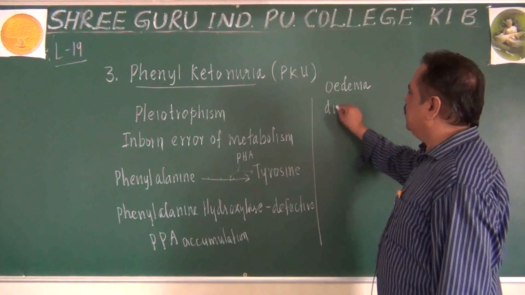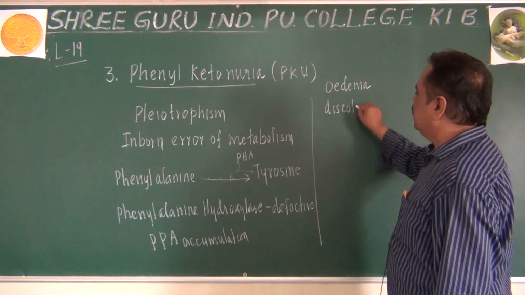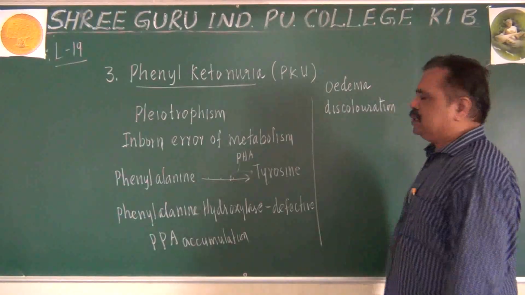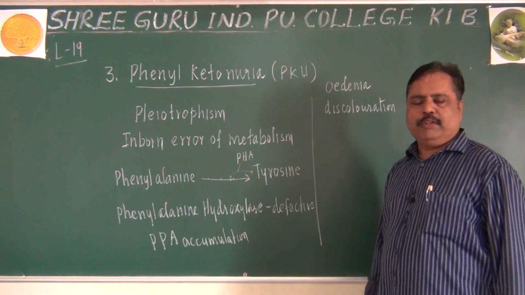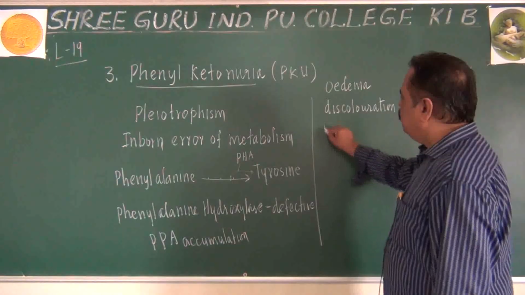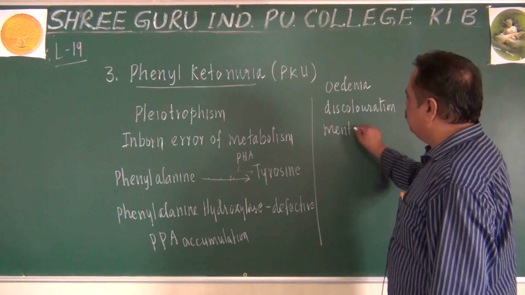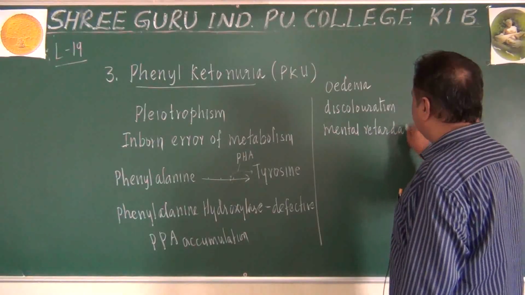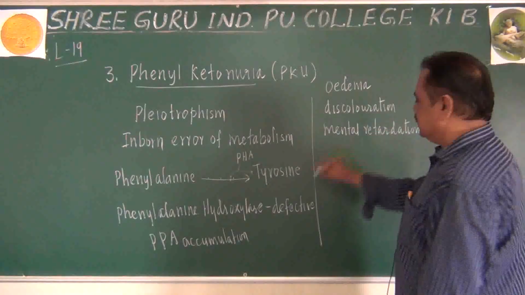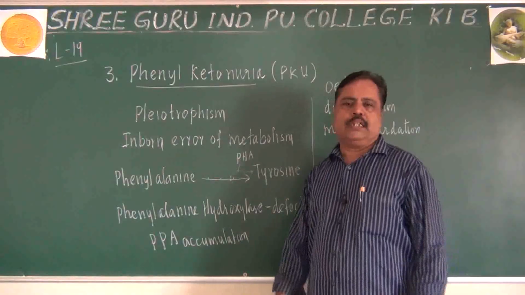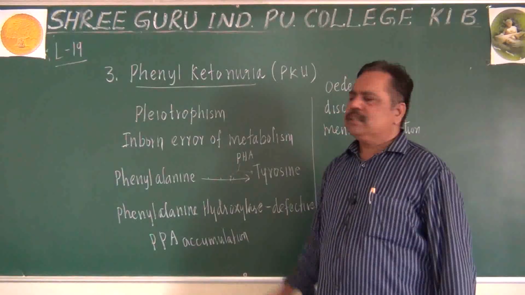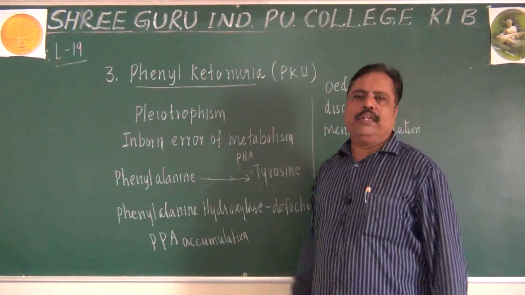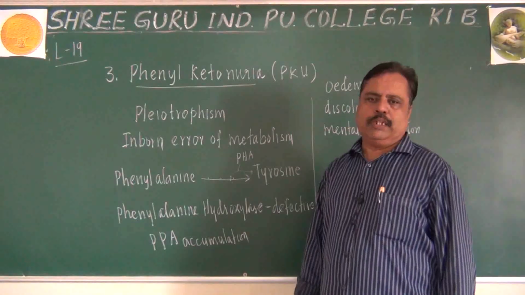Discoloration of skin and hair, discoloration of body parts like that will take place. Mental retardation will be caused due to accumulation of this phenylpyruvic acid in our brain cells. So when all these problems are caused, that is called phenylketonuria.